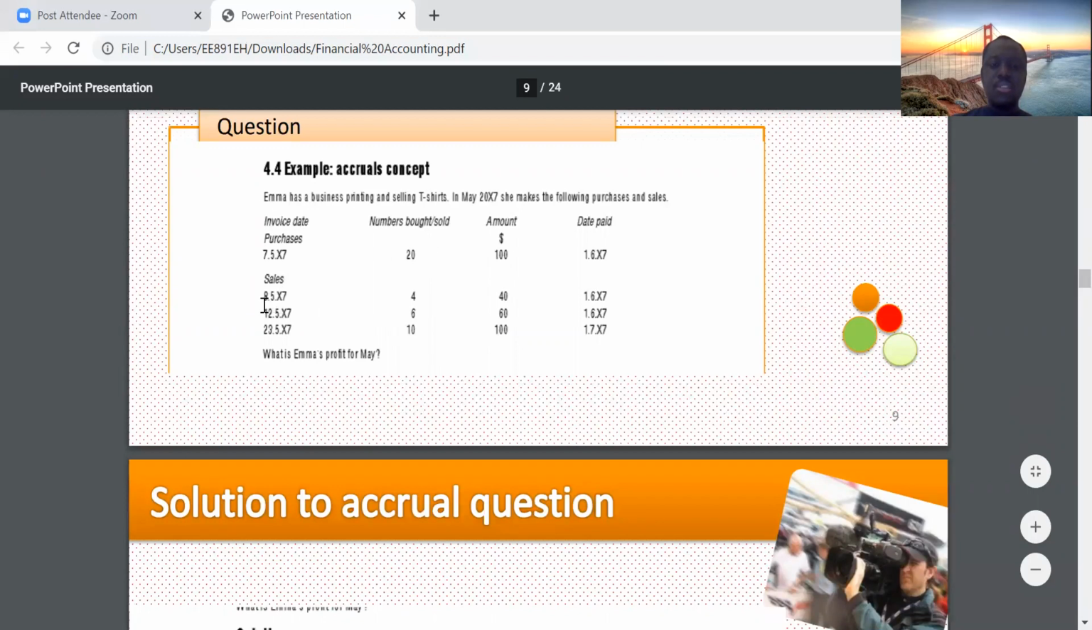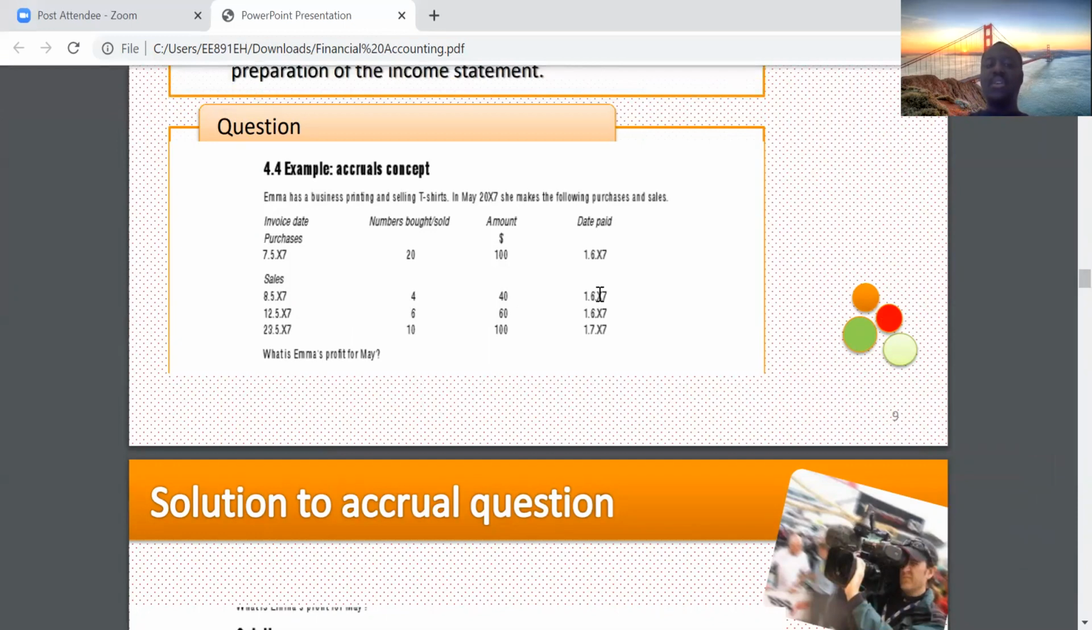the invoice date for the sale was 8th May 2007. The number sold is 4. The amount is 40. But the date it was paid for was 1st June. So the date it was paid for wasn't in May, but in June. And so for the month of May specifically, on a cash basis, sales will be 0 because they didn't receive cash in May. They received it in June. In June the amount will be 40, but in May, the amount will be 0.